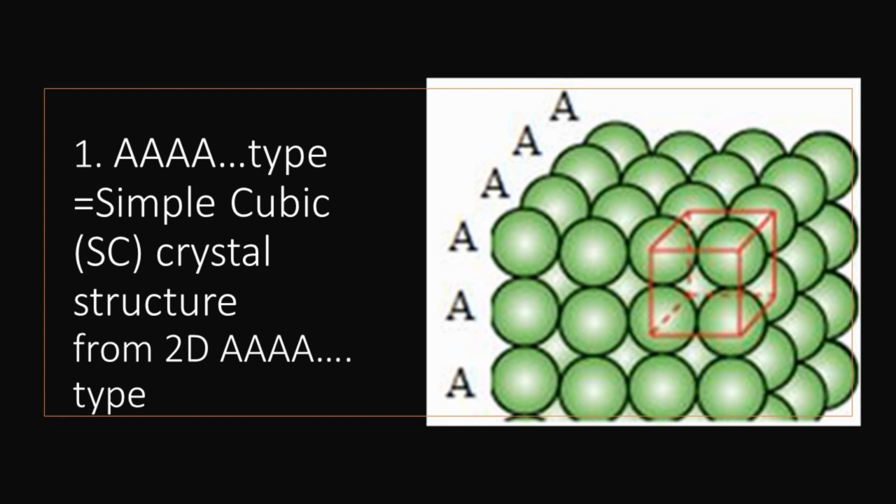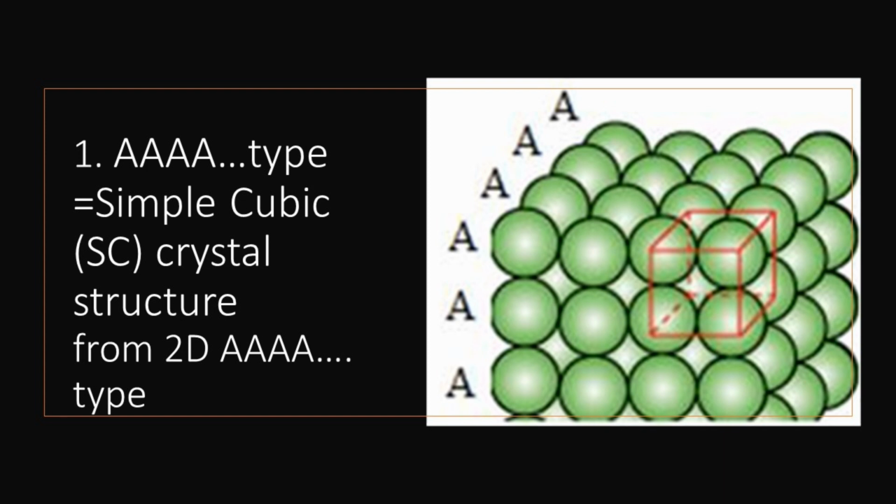Here, the stacking of square close packed layers. The second layer is placed over the first layer so as to have its spheres exactly above those of the first layer. As shown in figure, observe the figure carefully. The layers are placed one above the other in the same manner.